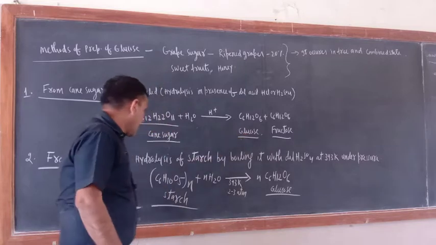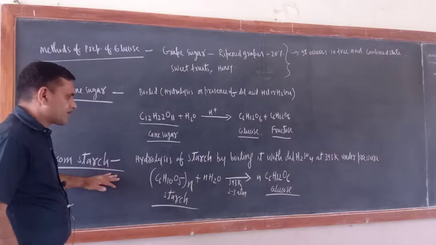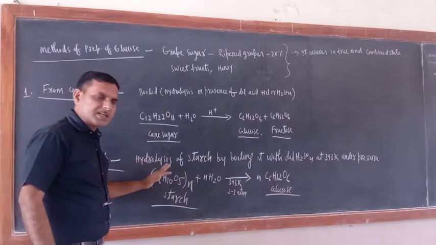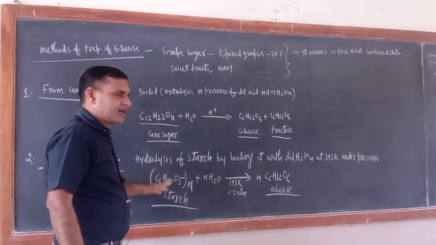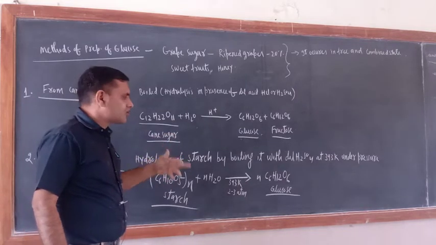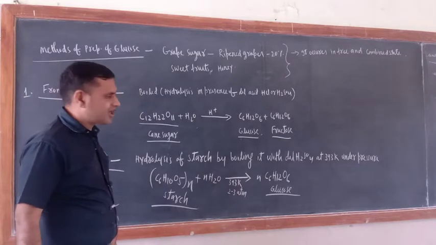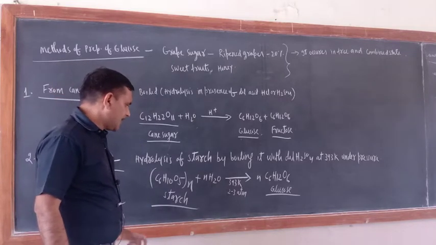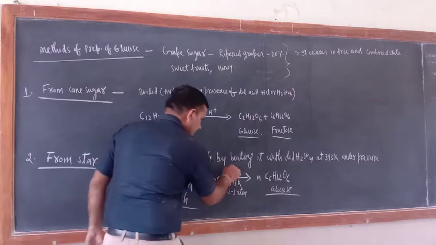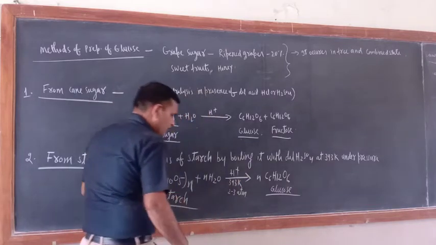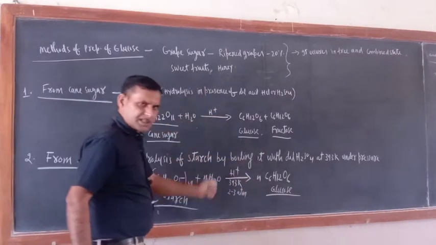Another method is hydrolysis of starch. When starch is boiled with water in the presence of dilute H2SO4 at 393 Kelvin under pressure, then what would you get? You will get glucose. What does it indicate?